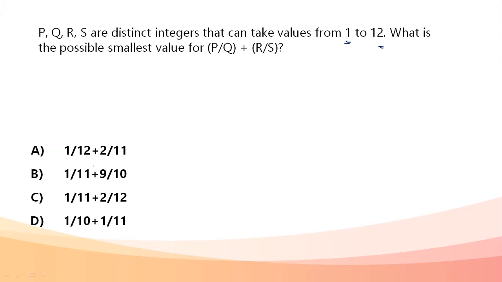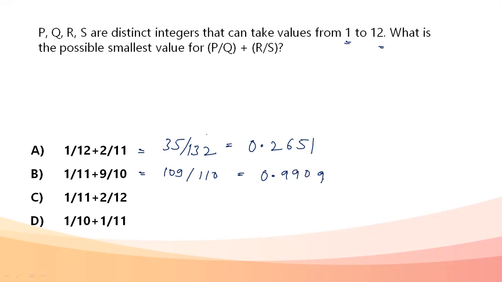Okay, if I talk about option A, on taking the LCM and solving it comes out to be 35 upon 132, approximately equal to 0.2651. I'm taking up to 4 decimal places so that I have a proper idea of what it is. Next, this is 109 divided by 1110, which comes out to be 0.9909. Smallest possible I need, not the largest possible.